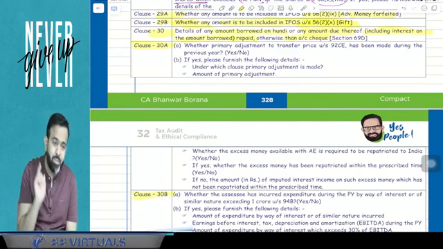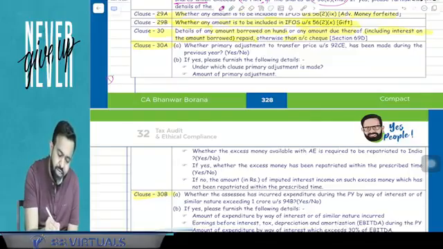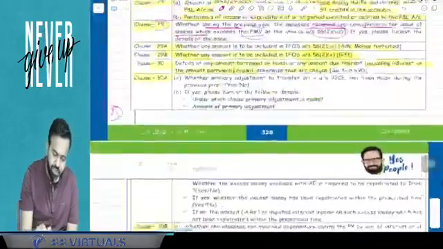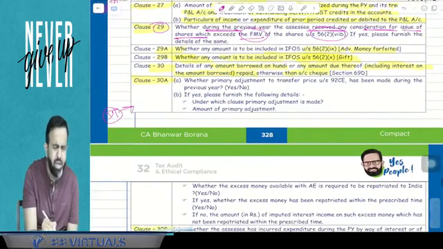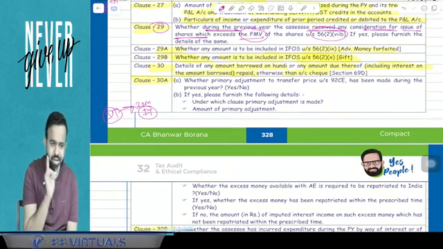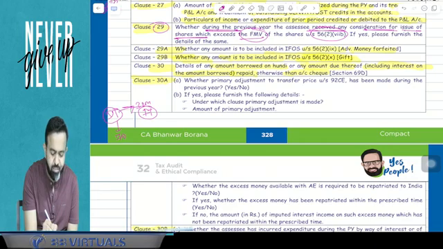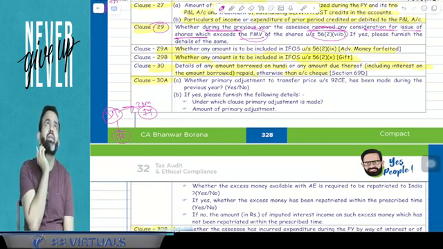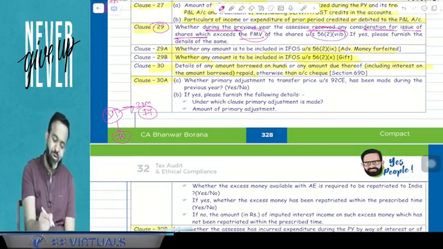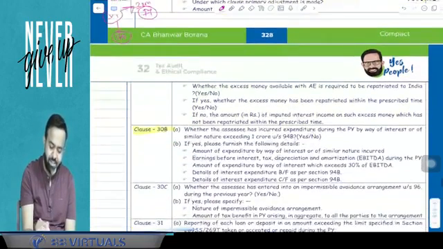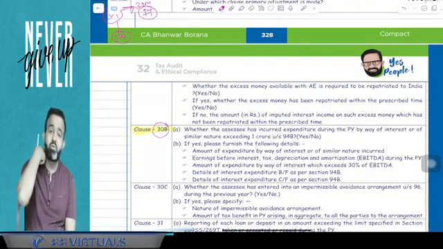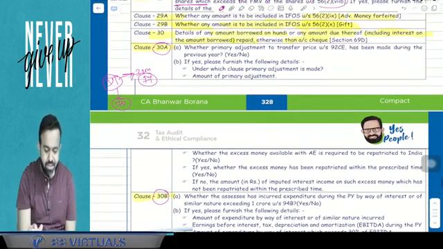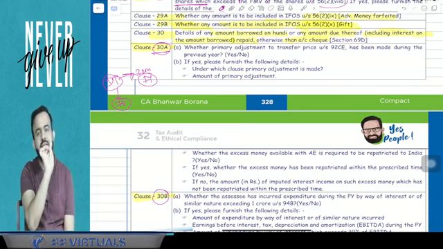Now, how can you remember 30? You know that in our DT paper, I have mentioned that normally 30 marks cover international taxation, and 70 marks are for domestic taxation. So remember 30 is international taxation. This clause number 30A and clause number 30B are related to international taxation. And in 30A, A means associate enterprise.